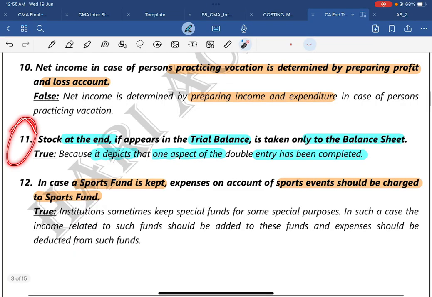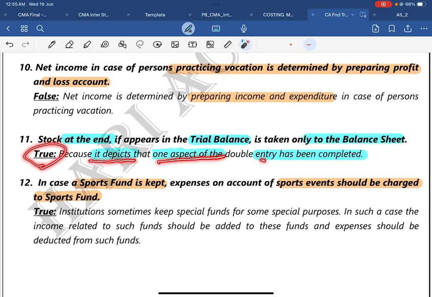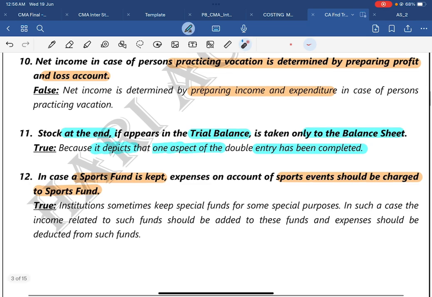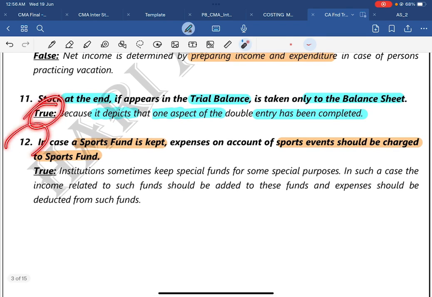Then question number 11. Stock at the end, if it appears in the trial balance, is taken only to the balance sheet. Yes, true. It is one of the aspects of the double entry system that has been completed. Stock at the end, if it appears in the trial balance, as I have already mentioned, is adjusted against the purchases, so it will be taken only to the balance sheet. The answer is true.